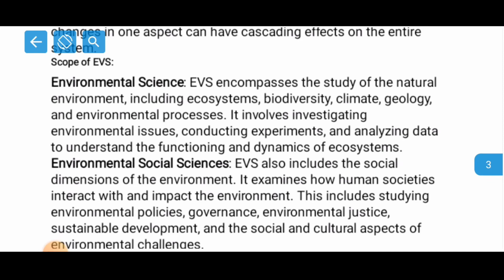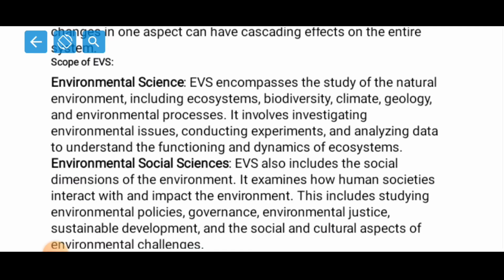Now, scope. Now let us come to the scope of EVS. So what are the different scopes we have? First, environmental science. EVS encompasses the study of the natural environment, including ecosystems, biodiversity, climate, geology, and environmental processes. It involves investigating environmental issues, conducting experiments, and analyzing data to understand the functioning and dynamics of ecosystems. So one of the scopes is environmental science.